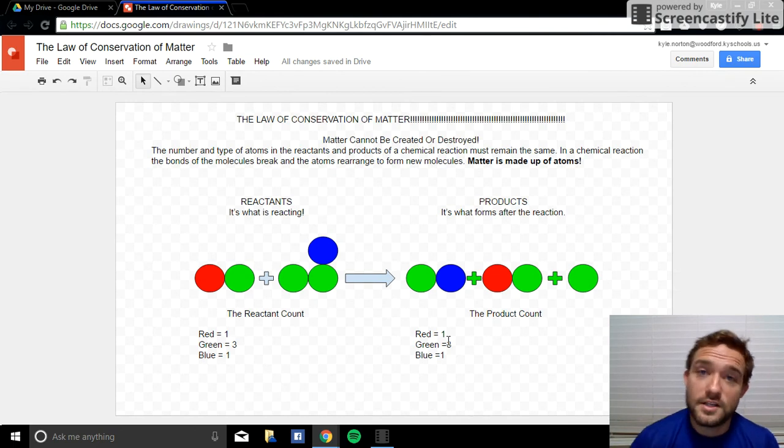There you go. It obeys the law of conservation of matter. Why? Because there is the same number and type of atoms in the reactants and products. And since atoms make up matter, matter was not created or destroyed. It obeys the law of conservation of matter.